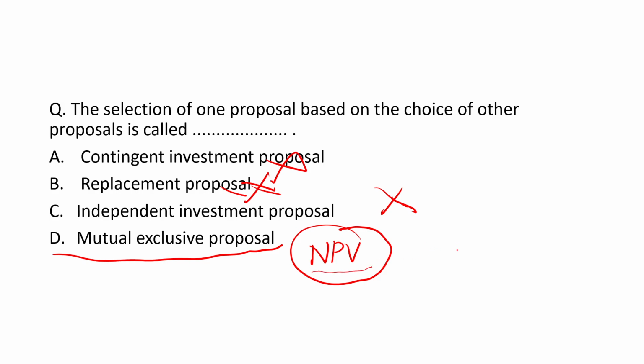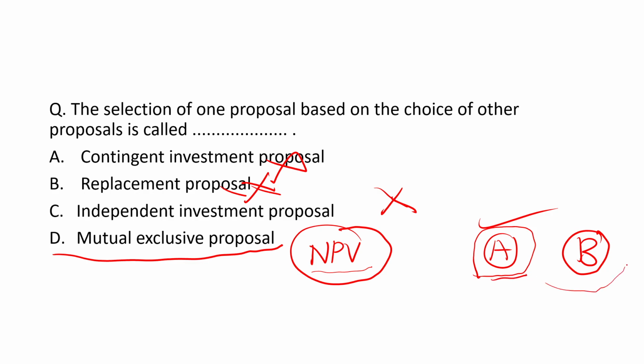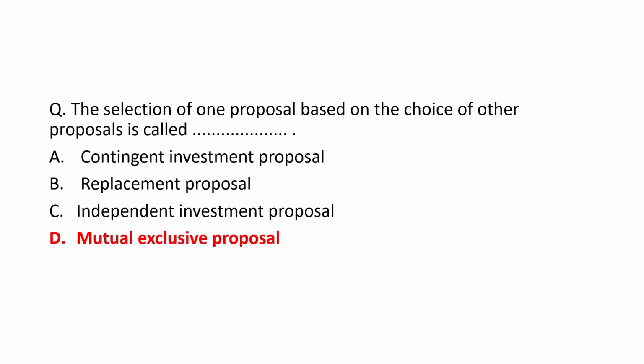Mutually exclusive means, suppose A and B are two projects and by application of proper capital budgeting techniques you decided to select project A. When you select A, project B will automatically get rejected. This is the concept behind mutually exclusive projects. So option D is the right answer.